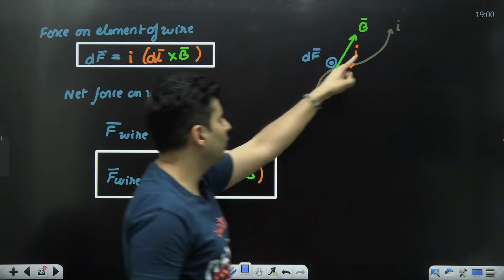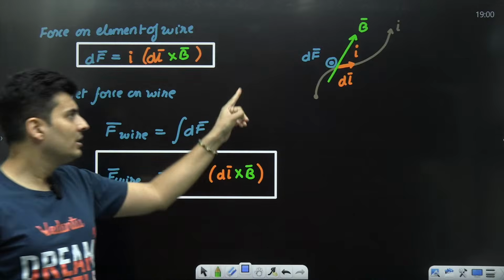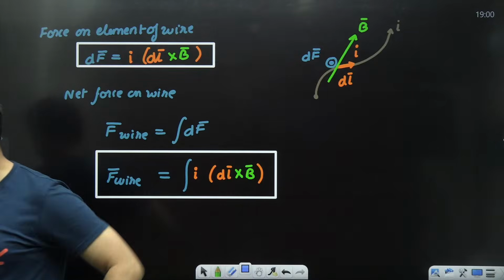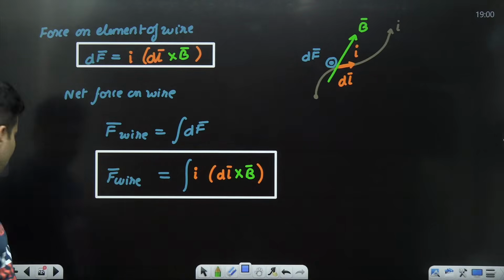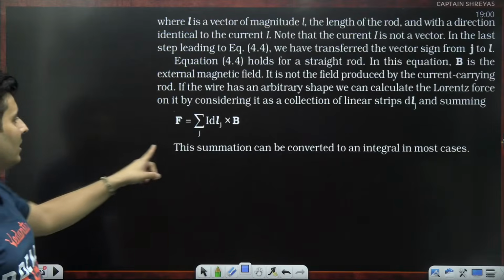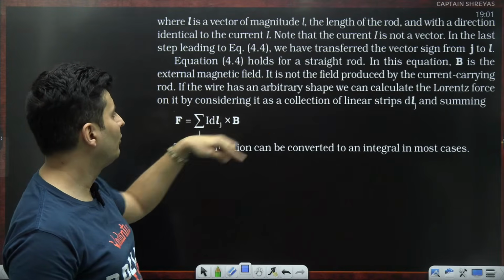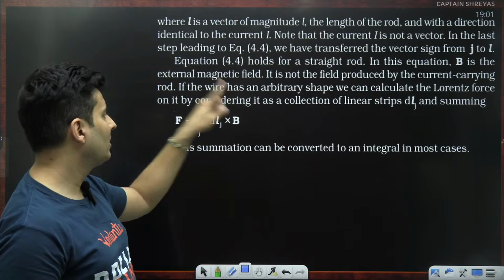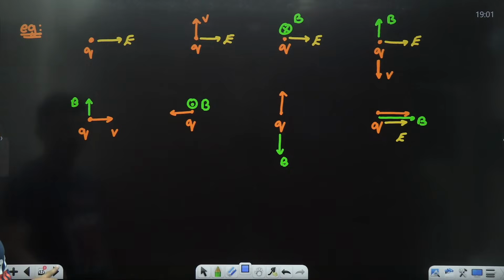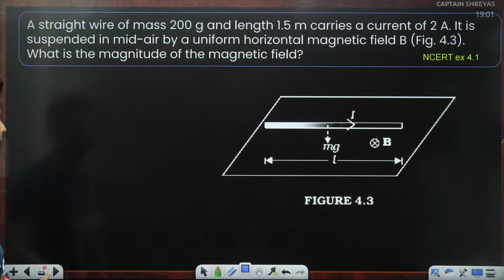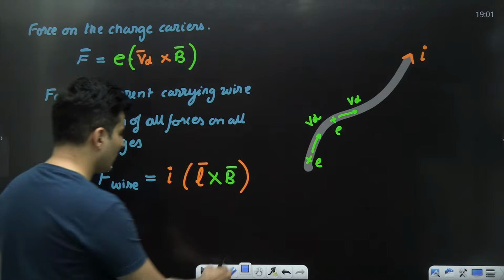If you want to find the net force, you will have to sum up, add up, integrate all the small chintu-mintu forces to find the net force. That is what it means. I hope this is clear. This is the main statement, and this is exactly what they have mentioned. This summation can be converted into an integral for most cases. So this is the net force, which is I integration of dl cross B. They have written it in weird forms over here, but we have made it look very straightforward and simple. Okay, till this point clear? This formula, use it only for a straight wire.